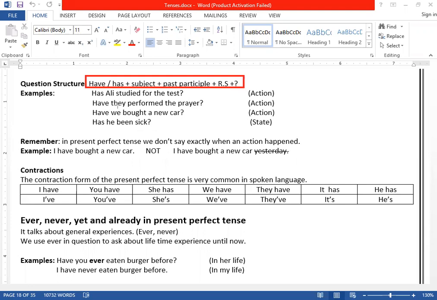Have they performed the prayer? Whenever an IELTS examiner asks you a question with has and have, you must know that the examiner is asking in present perfect tense. Have you studied English? Present perfect. Then you need to also give your answer in present perfect.